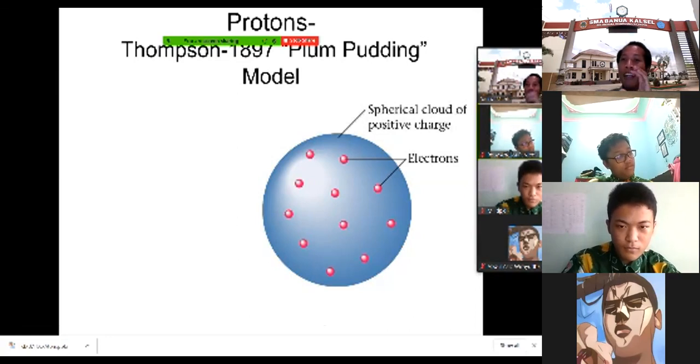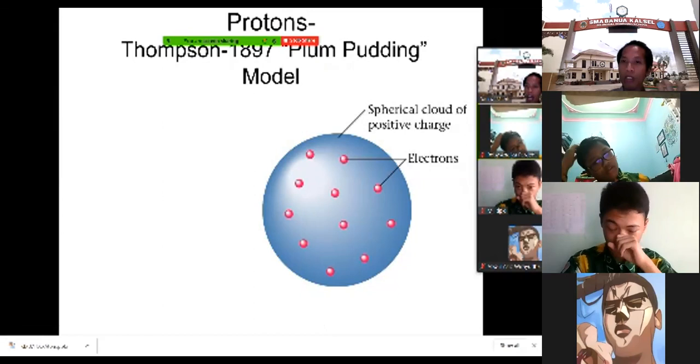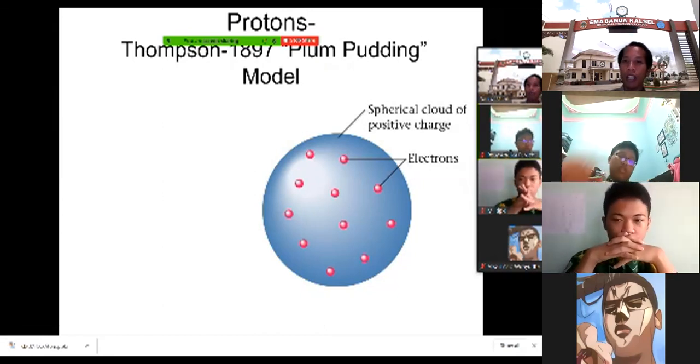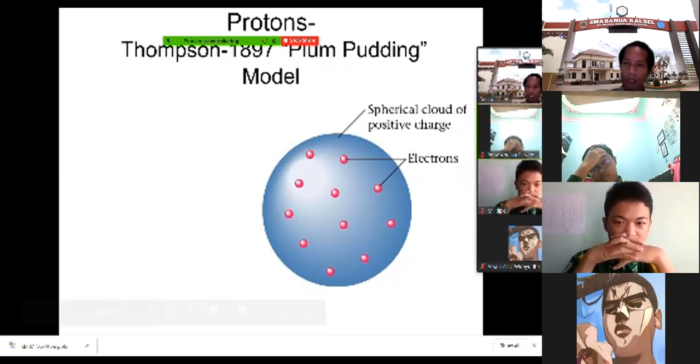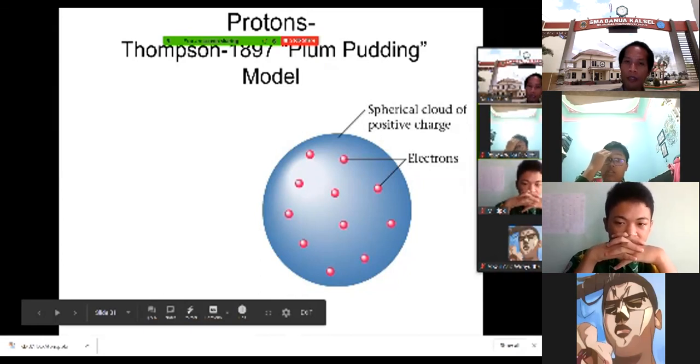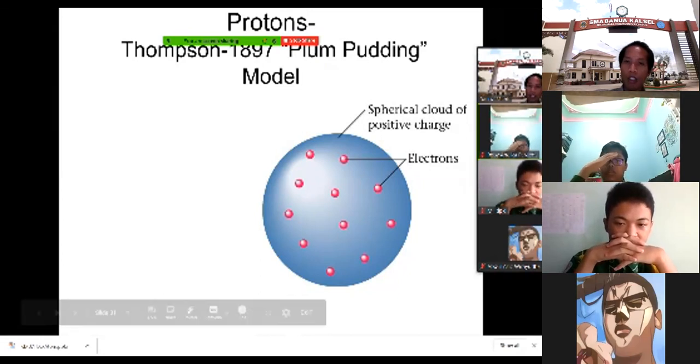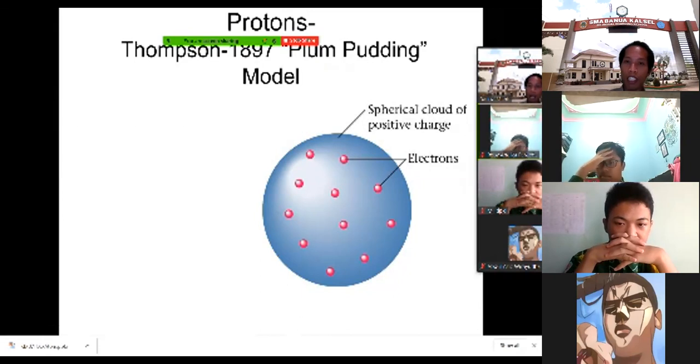And then in that spherical cloud, there are distributed negatively charged particles, which are called electrons. So the electrons are spread out in the spherical cloud of positive charge, and the total charge of this atom will be neutral. Okay, the total charge of this atom will be neutral because the blue one is positive, and these things which are spread like plum pudding here are negatively charged, which are electrons.